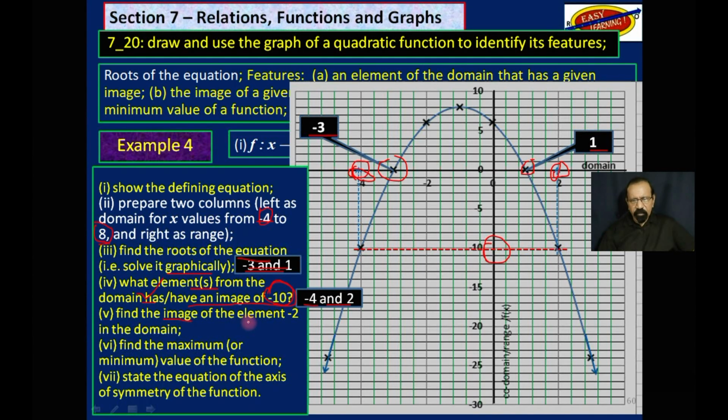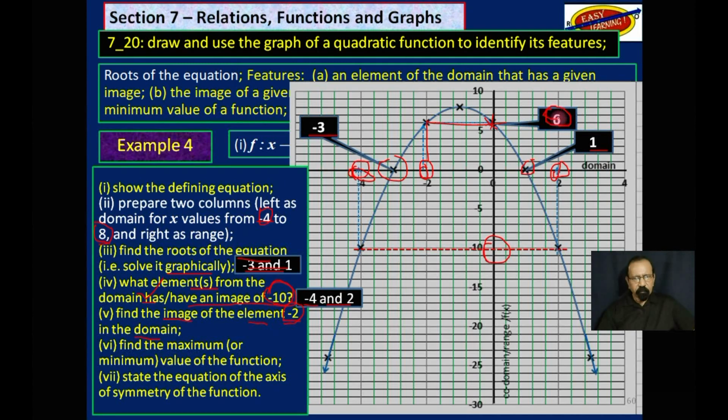Next, find the image of the element -2 in the domain. So now -2 is a domain element. What image do we get? -2 is on the x-axis. What image do we get on the y-axis? So we go to -2, which is here on the x-axis. We go up, come across, what do we have here? 6. Now, that there is 5 below. That is 6. So the answer to this is 6.